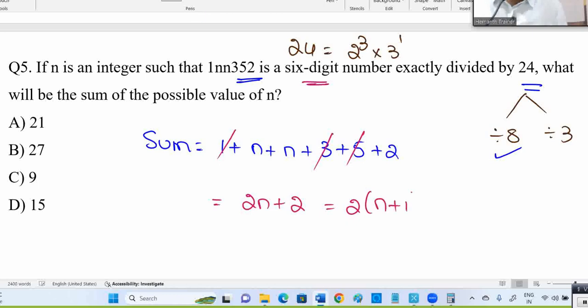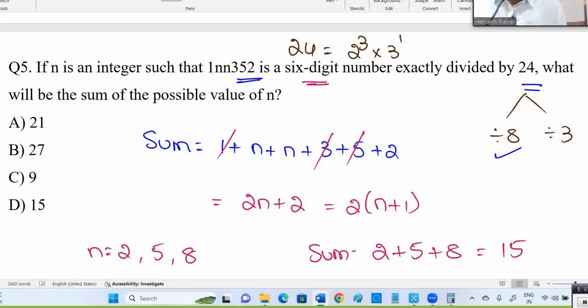Now, for an easy approach, I'm writing 2 into n plus 1. Now, n must be equal to 2. If n is 2, this is 2 into 3, which is 6. 6 is divisible by 3. Now, n should be 5. n should be 8. These are the only values. Now, the summation of all possibilities is 15, sorry. The answer is 15. Now, we have to find the possible values and do the summation.